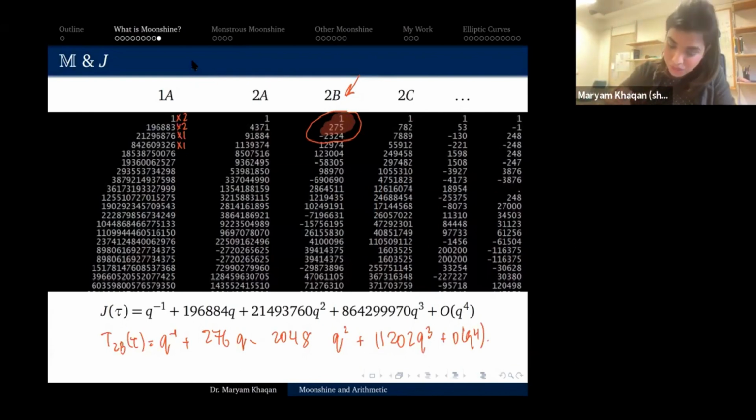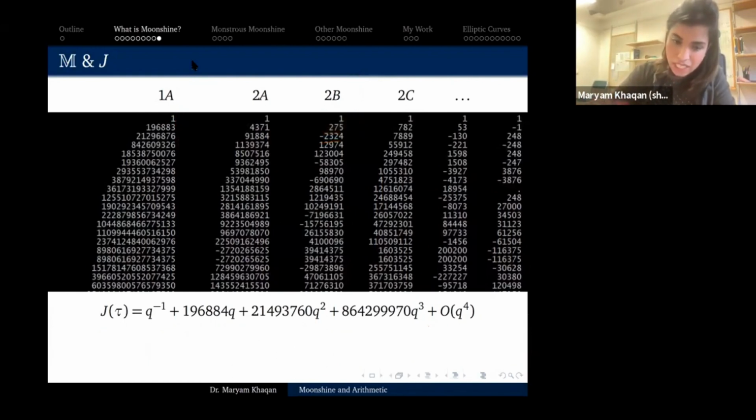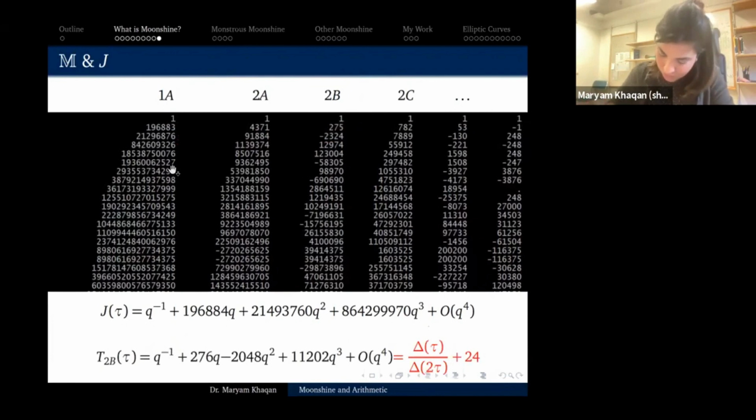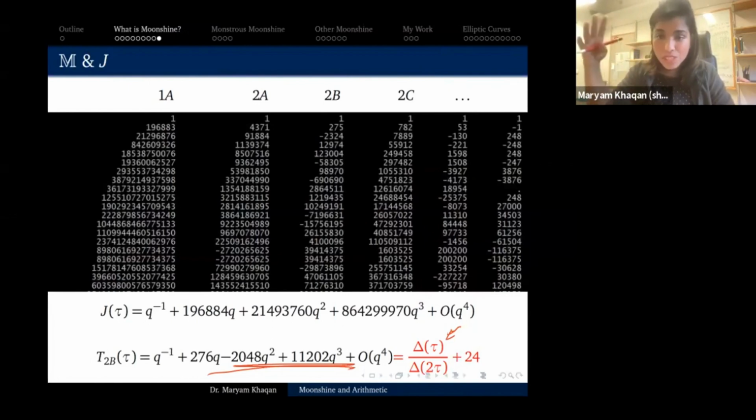It is a well-known modular form. It is this one. These numbers actually turn out to be a modular form. If you've taken any classes on modular forms, if you've ever seen anything in a first course in modular forms, delta of tau is one of the first ones that you learn about. It's the smallest cusp form of weight 12 and so on. So T_2B is another well-known modular form.